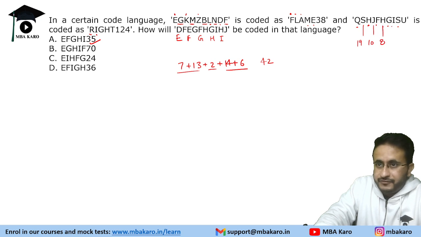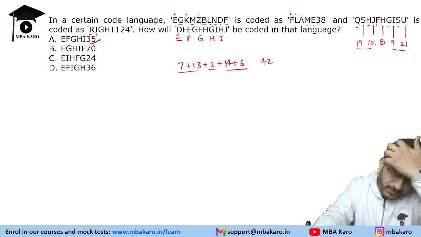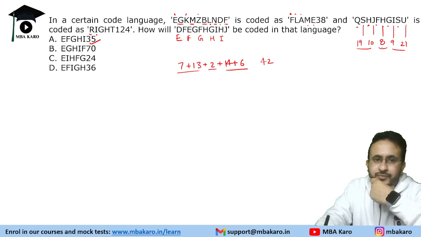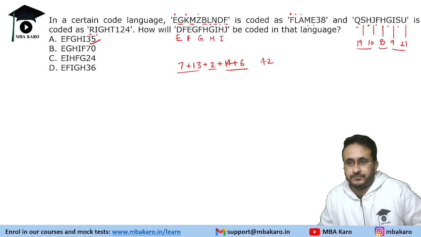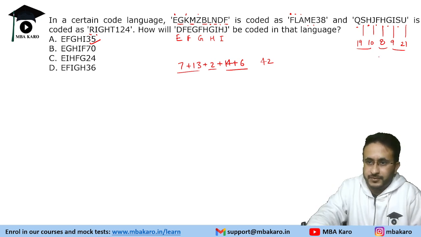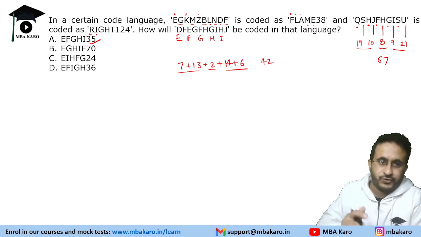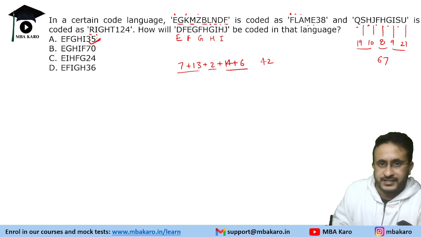But in the examination now, if you have got one of these, 30, this is 30 and 29. Something else needs to be done with these letters. 40 plus 27, 67. But there is only one option which gives you E, F, G, H, I, right?